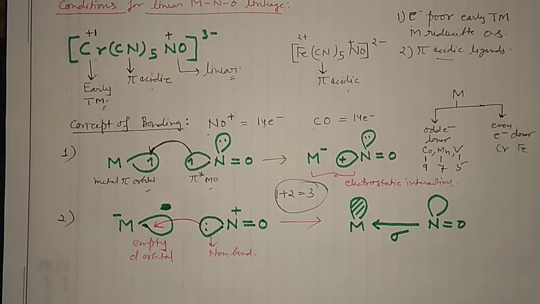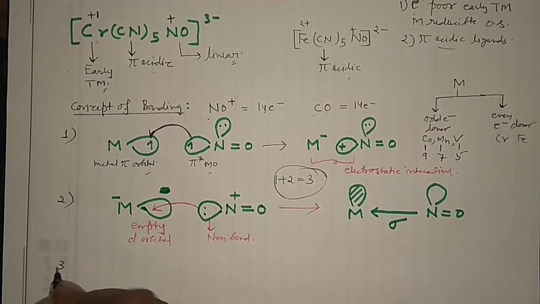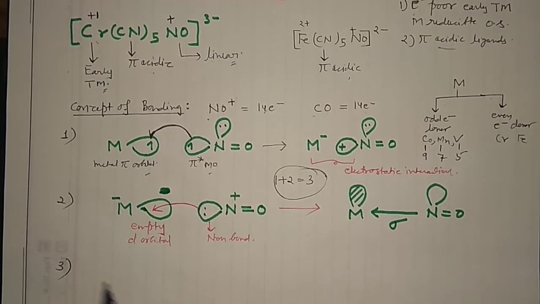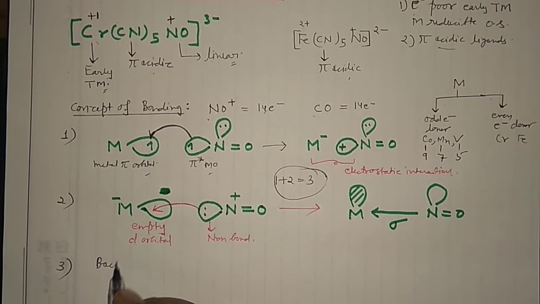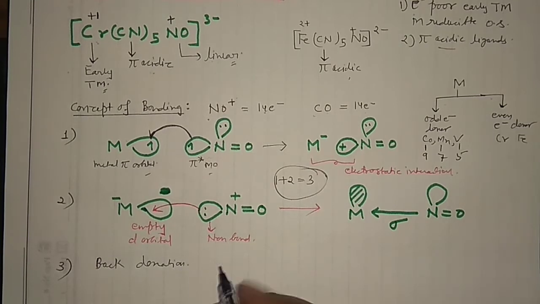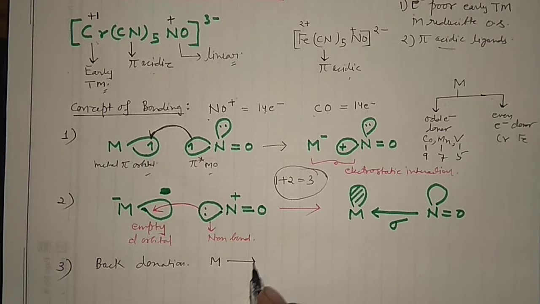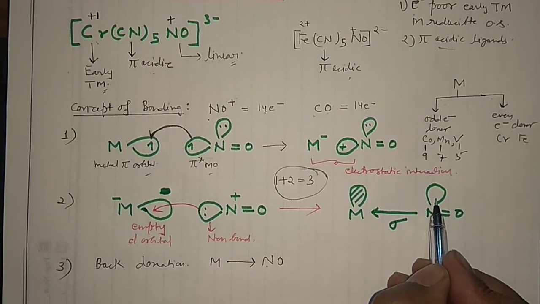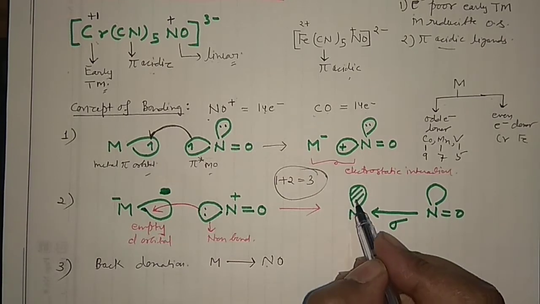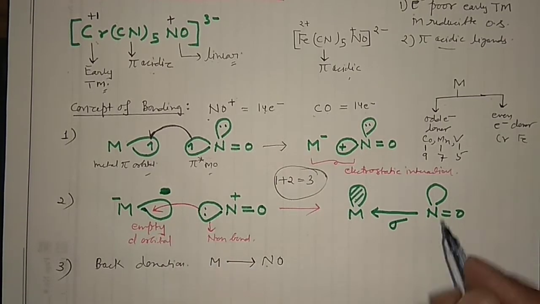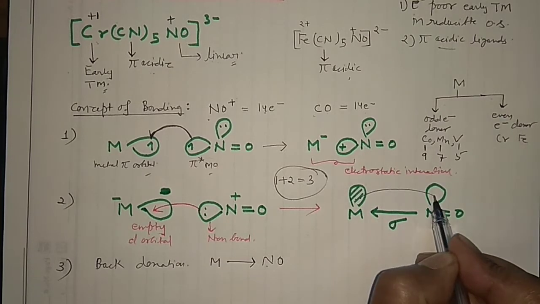And then you can see after that how we can form the pi bond. So you can go for step 3. Okay, in step 3 back donation would occur. Back donation means the metal's electron pair will be back donated to the NO, into the empty orbital of the NO. So in the next step the electron pair which is present here would be back donated to this one.